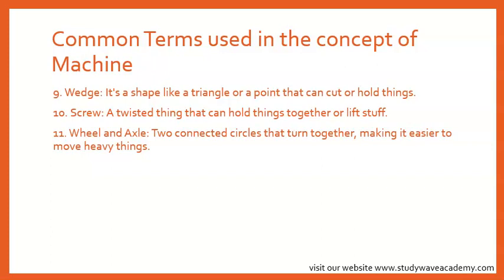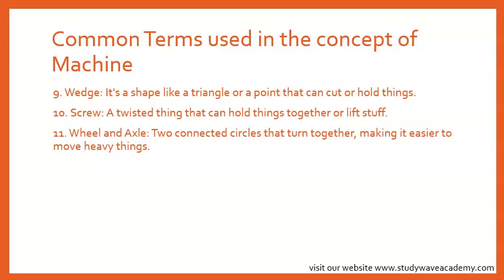Screw, a twisted thing that can hold things together or lift stuff. Screw is a twisted object that can hold things together or lift them.